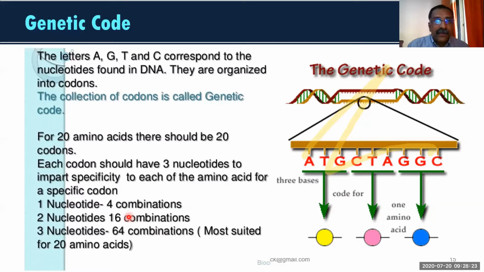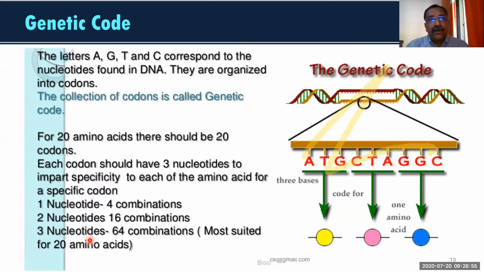But if you use 3 nucleotides to represent an amino acid, you get 64 combinations, and it can represent 64 amino acids. Fortunately, we have only 20 amino acids. That means 3 nucleotides representing an amino acid is more than sufficient.